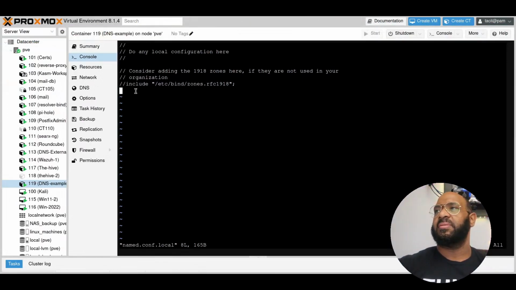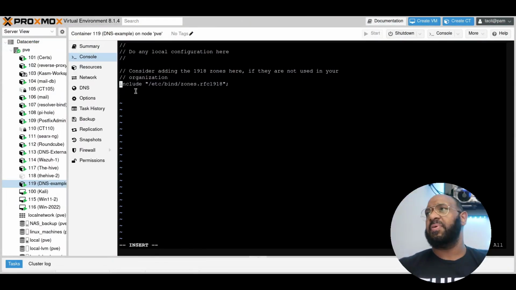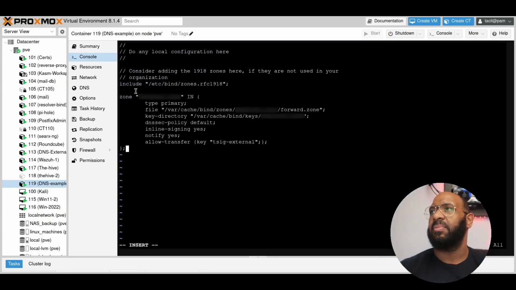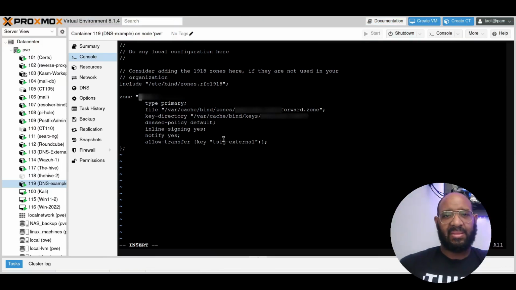And I'm going to uncomment this, so it includes the defaults. We're going to paste this in, and I'm going to change the zone file. So as a reminder, the zone file is where our resource records are, and the resource records are the directives, what names align to which IP addresses.